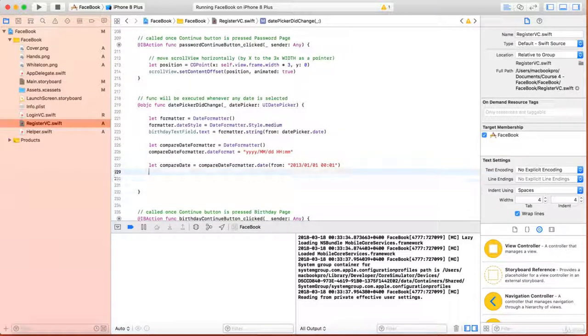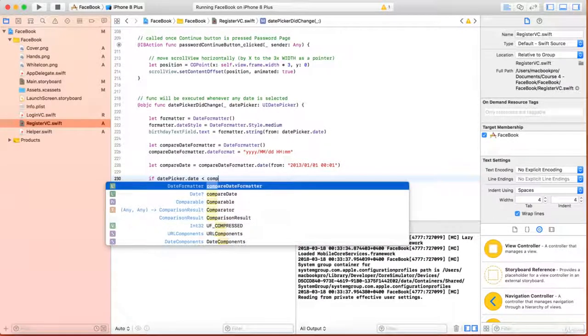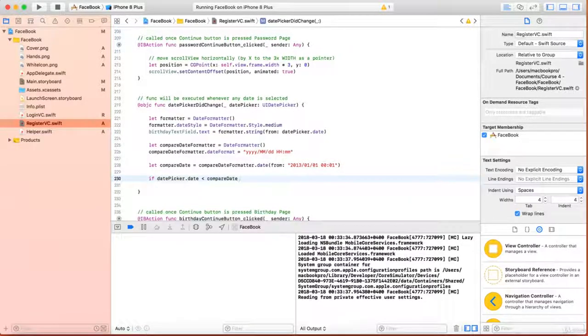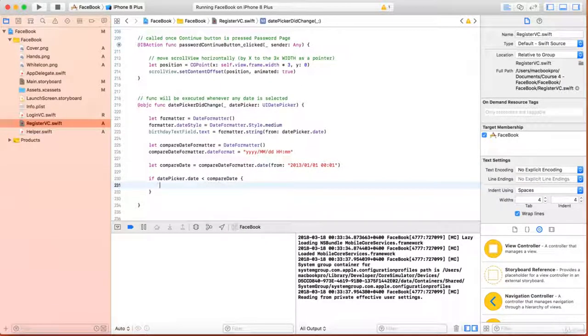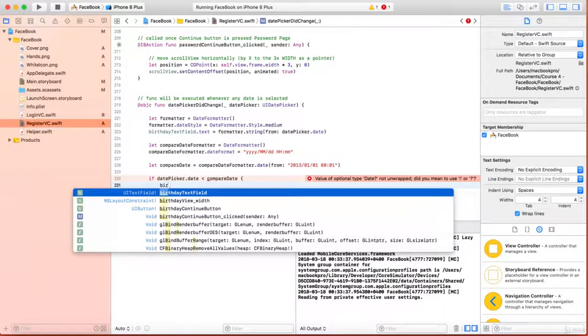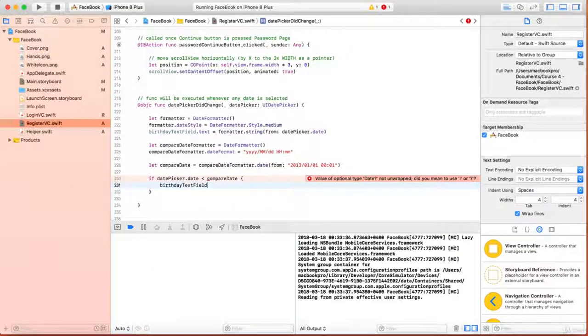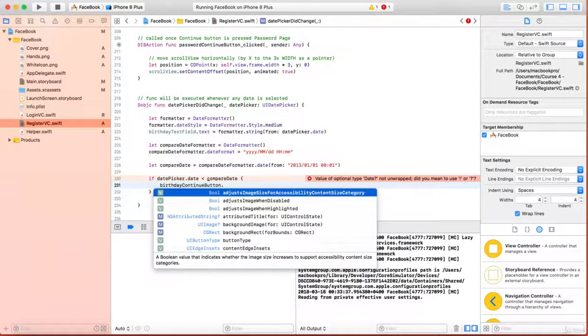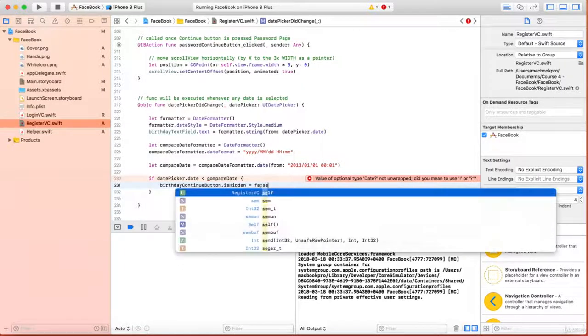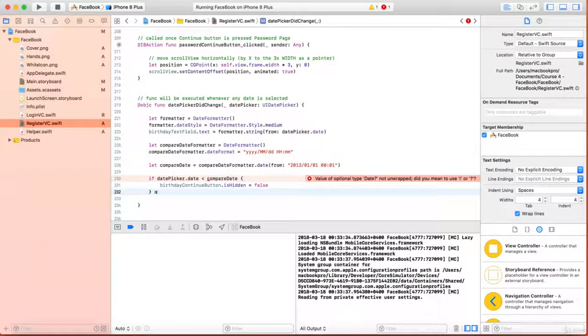For example, and let's run the logic for this. If datePicker.date is less than compareDate, then here we write birthdayContinueButton.isHidden equals false, else birthdayContinueButton.isHidden equals true.